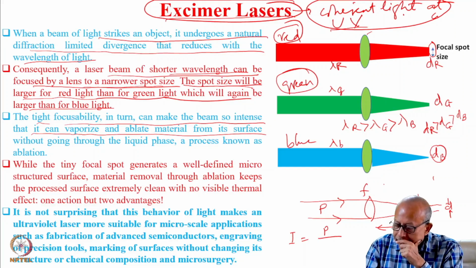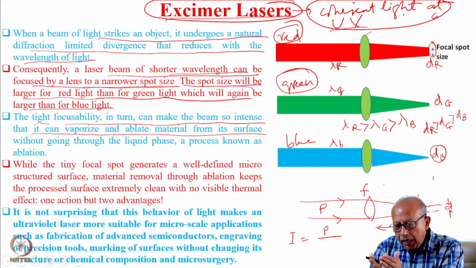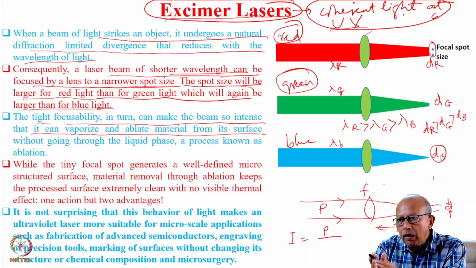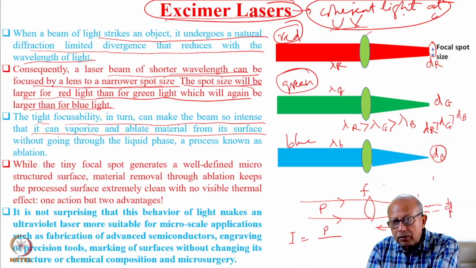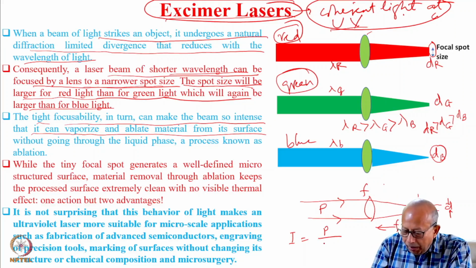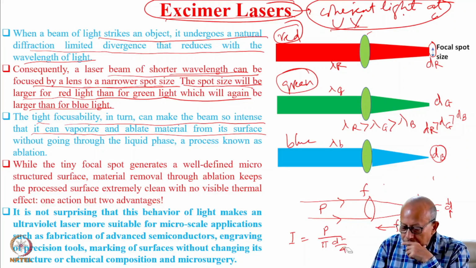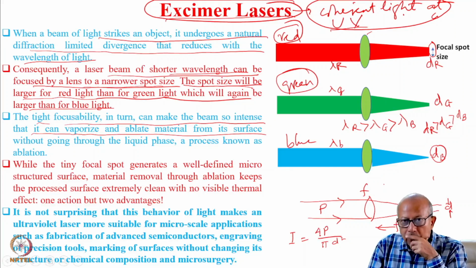The area of this focal spot over which the beam has now been focused is pi D square by 4. So it essentially becomes 4P by pi D square.